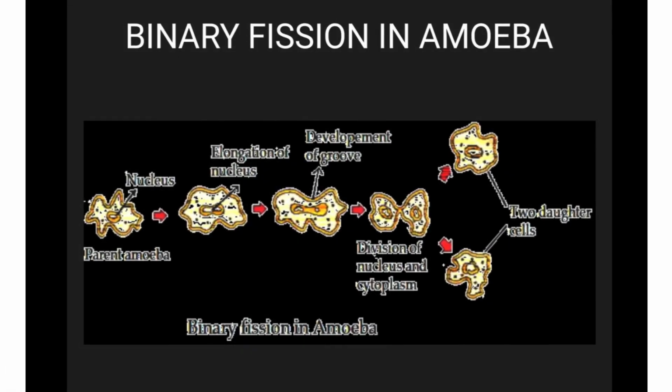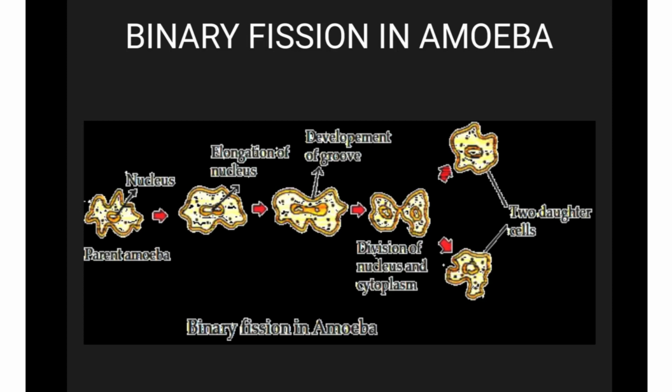And if you carefully look at the diagram showing the process of binary fission in amoeba, then certain steps are involved in it. First step is the replication of DNA molecule, DNA, deoxyribonucleic acid. And then the replication of DNA is followed by elongation of the nucleus, which results in nuclear division. The nuclear division is followed by the appearance of a constriction in the cell membrane.